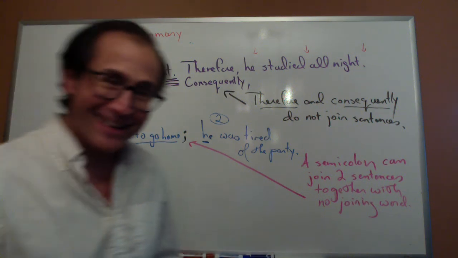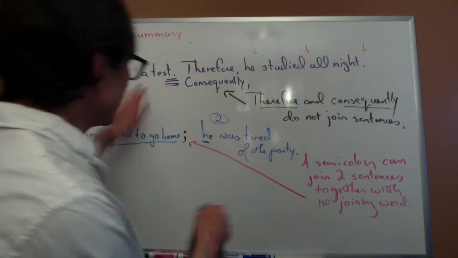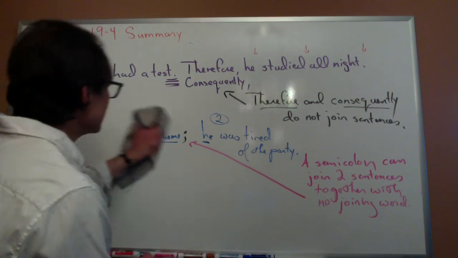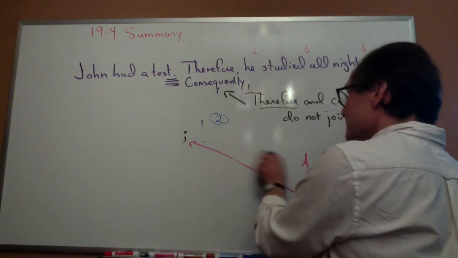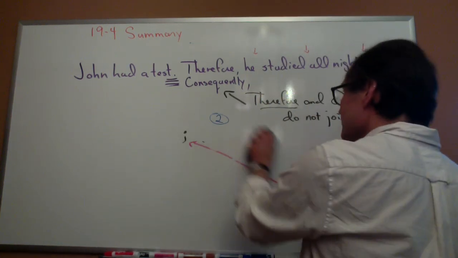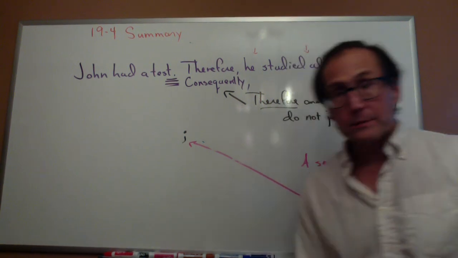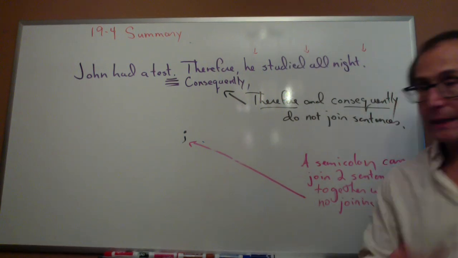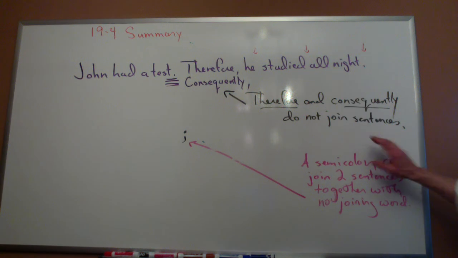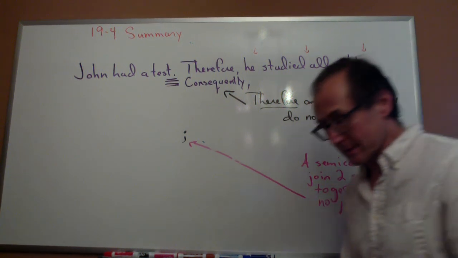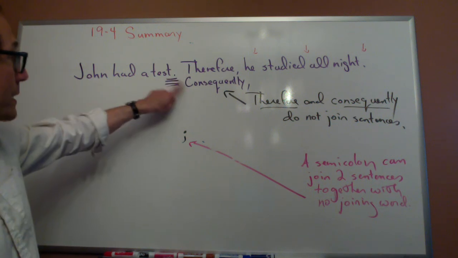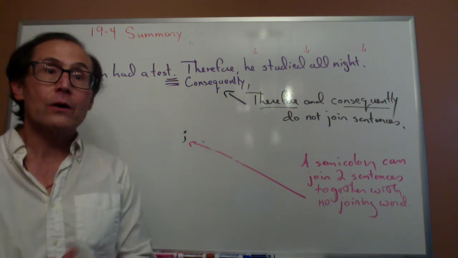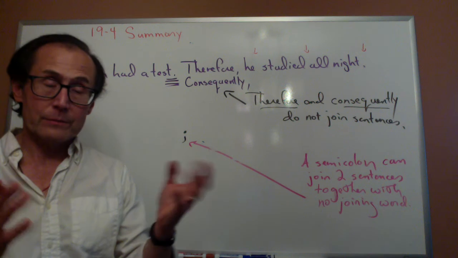Okay, now, what does it have to do with this? Let me erase these two sentences. Do you remember that I said, therefore and consequently do not join sentences? Therefore, when I use therefore and consequently, I use a period rather than a comma.